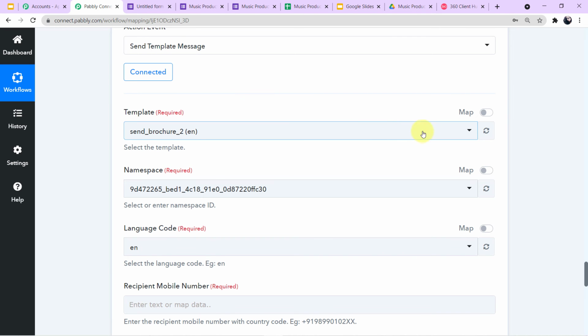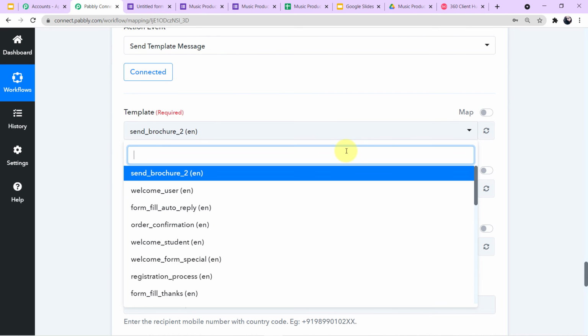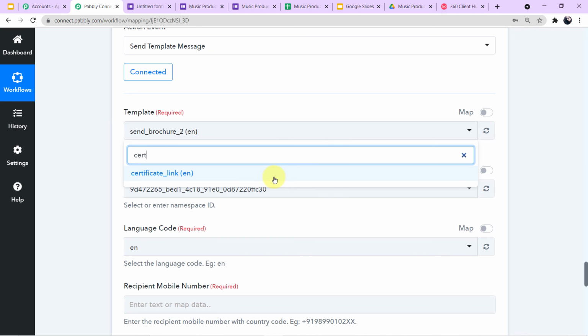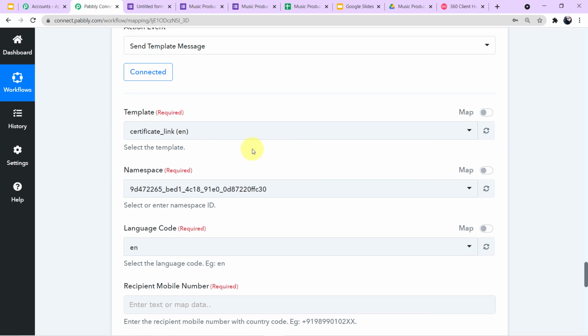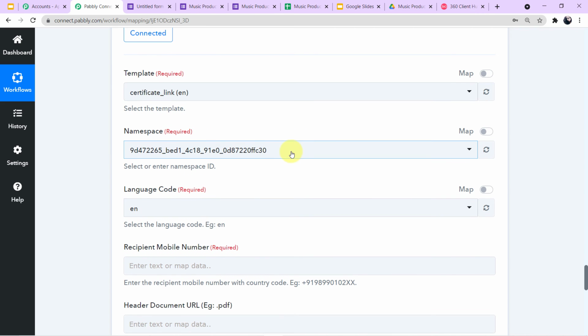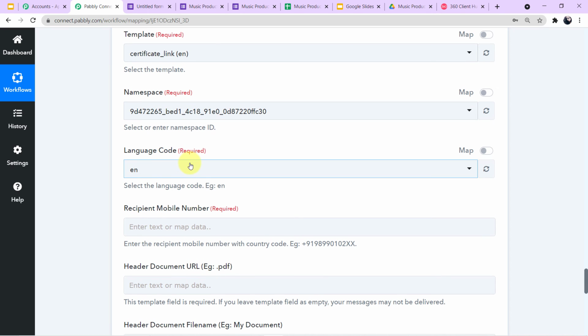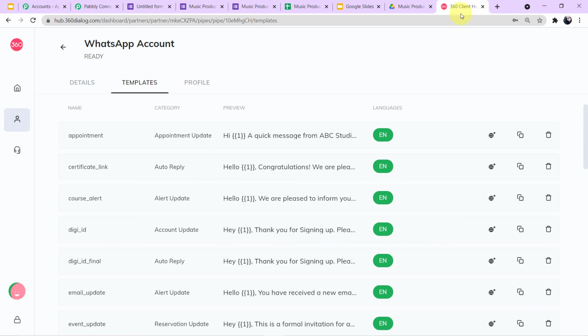So I'll go back to my Pabbly Connect account. I'll click on this drop down and I'll search for the certificate link. Here it is. Okay, so I have filled the value. Now the namespace will automatically be filled up. You don't have to do anything, and the language code will also be automatically filled up. Here it is showing us EN. EN stands for English. Let me take you back to my account.